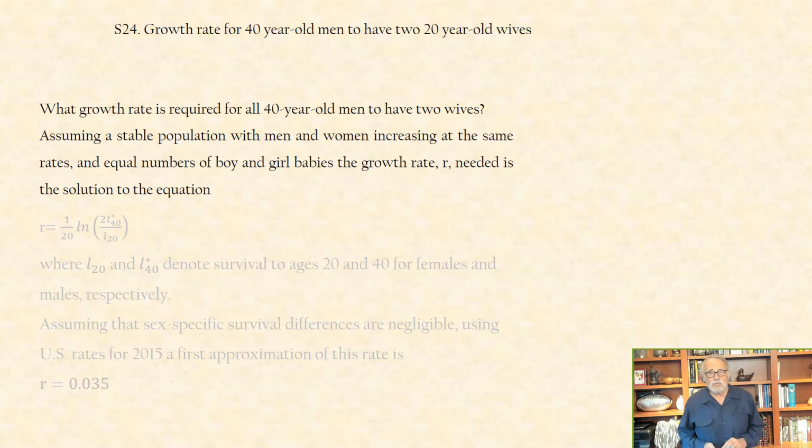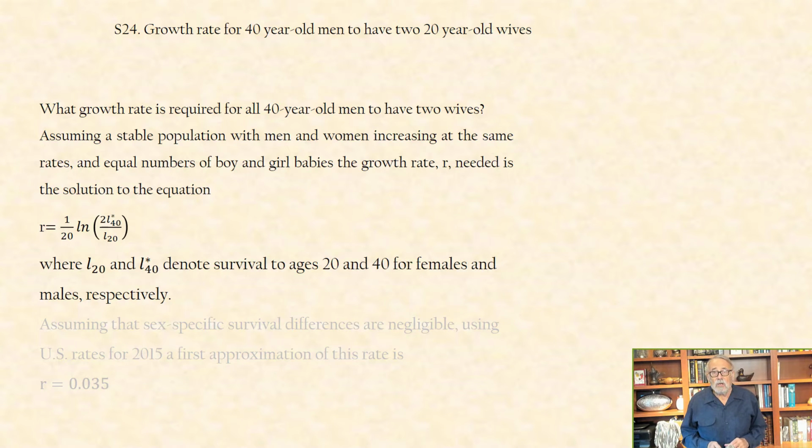Assuming a stable population with men and women increasing at the same rates and equal numbers of boy and girl babies, the growth rate R needed is the solution to the equation given here, where L20 and L40 denote survival to ages 20 and 40 for females and males respectively.